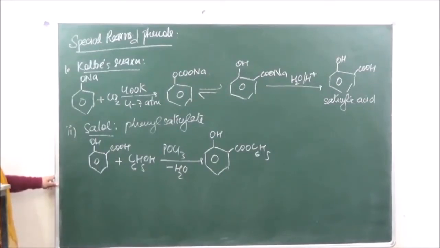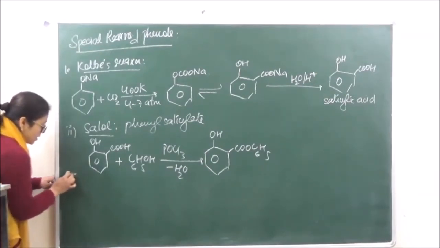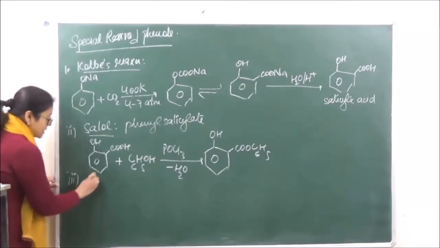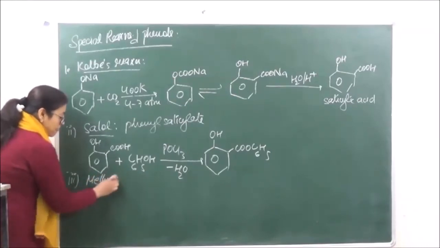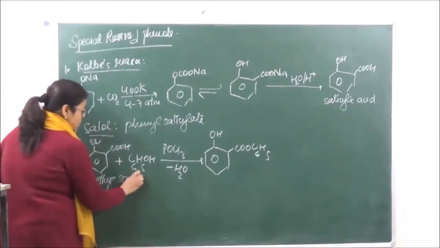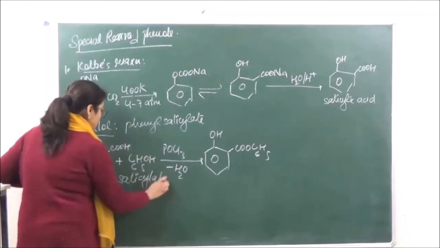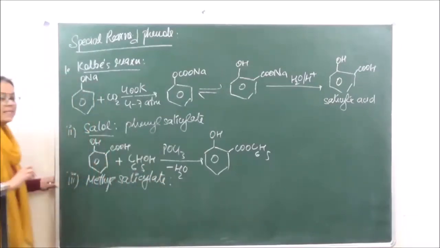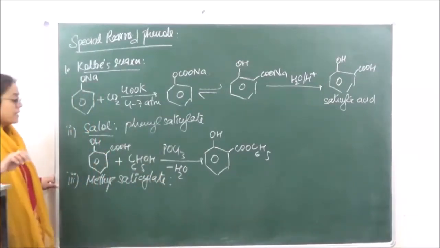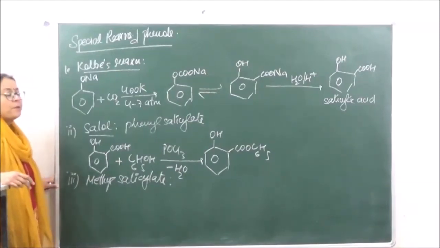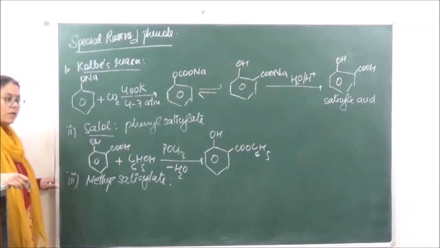And then we can also get methyl salicylate. Methyl salicylate, we have studied that it is one of the components present in oil of wintergreen.